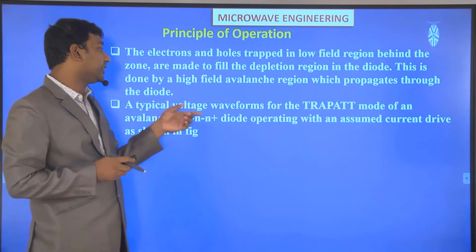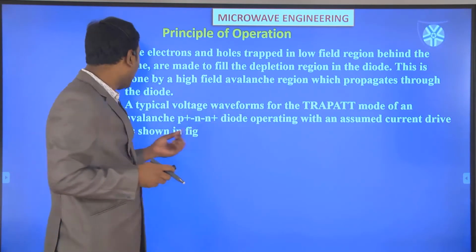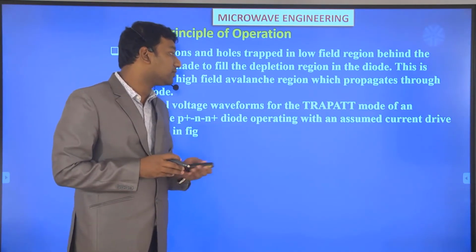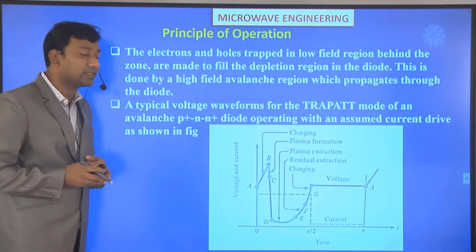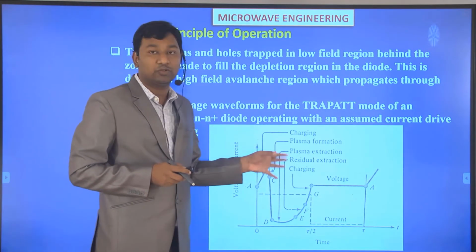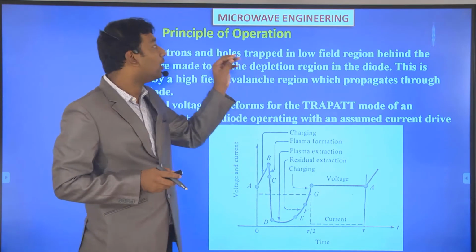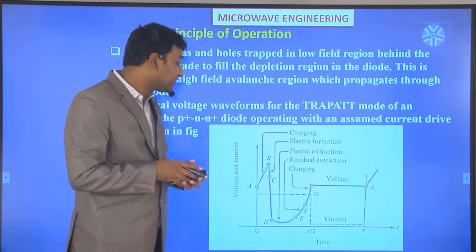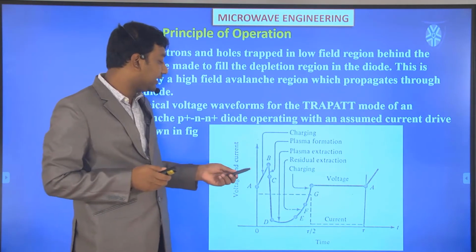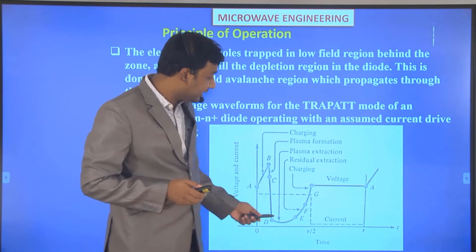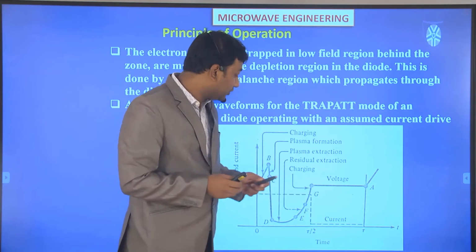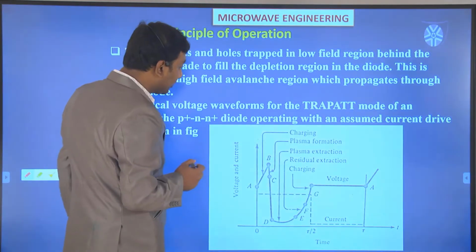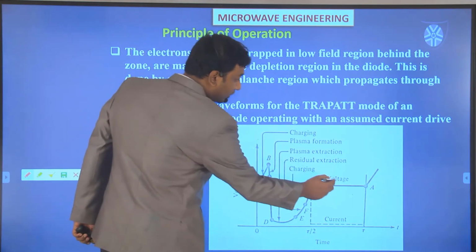A typical voltage waveform of the TRAPATT diode, an avalanche P plus N plus diode operating with an assumed current drive, is shown in the figure. From this figure we can understand the overall principle of operation, how it is working. There are different points A, B, C, D, E, F, G. First is the voltage curve.